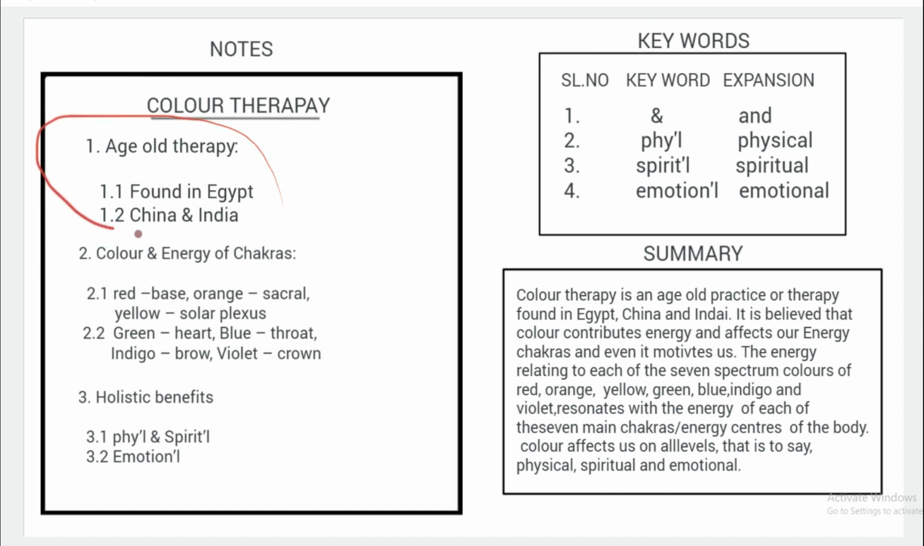That means if anybody reads this information, they can understand that this color therapy is an age-old therapy and it was found in Egypt, China and India. So in this way you have to write the first side heading and points under the first side heading. You can see here I have removed all the structural words and I have written only the content words.